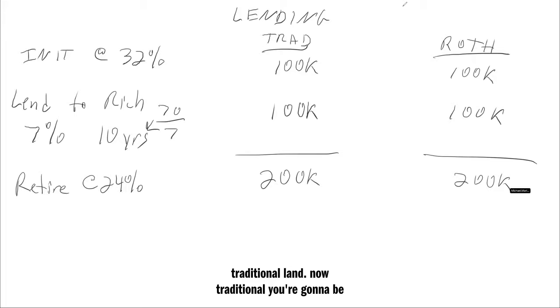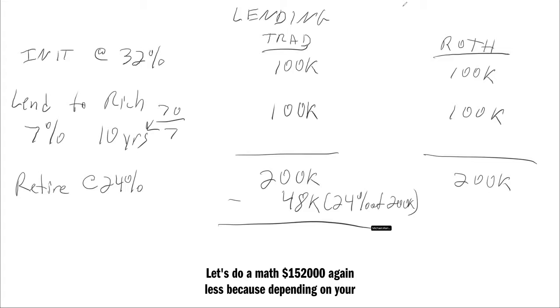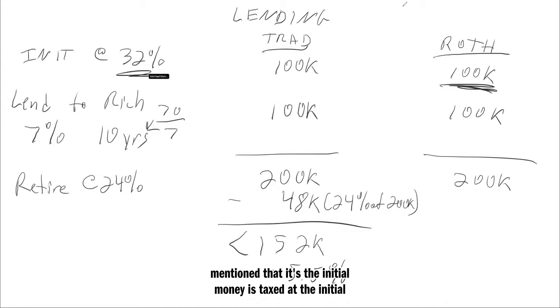First on the traditional end. Now, traditional, you're going to be taxed $200,000 at 24%. So 24% of 200, that's easy. That's $48,000. Let's do our math. $152,000. Again, less because depending on your state. If you have state income tax, that's getting knocked down even more. For example, in my state of Colorado, that's another 5.5%.